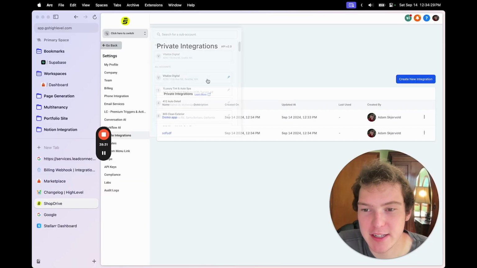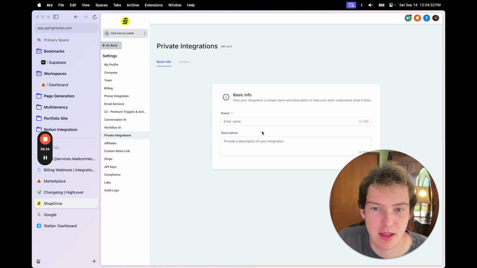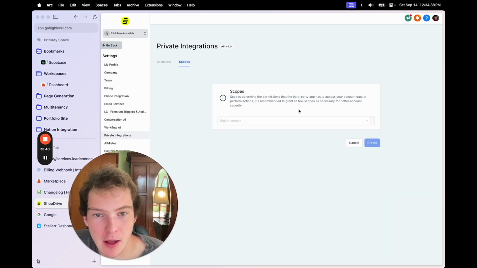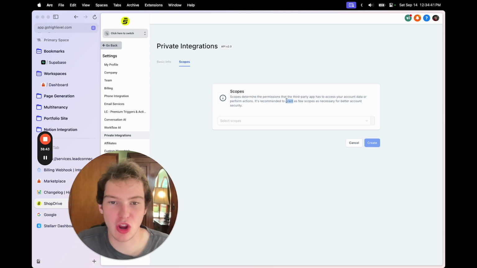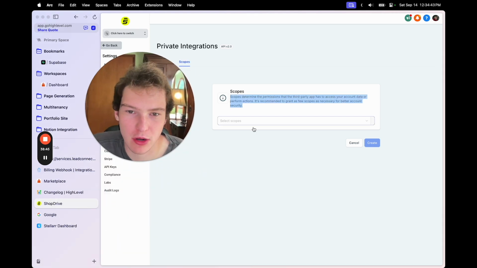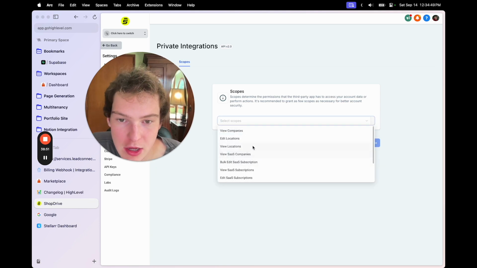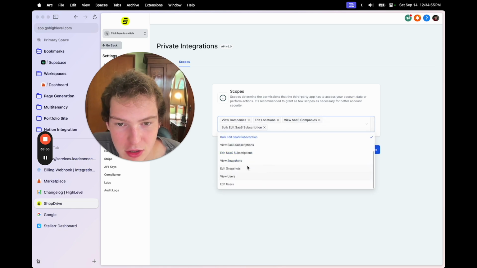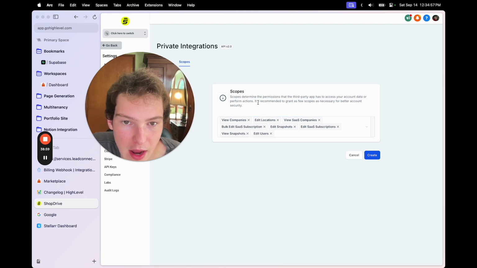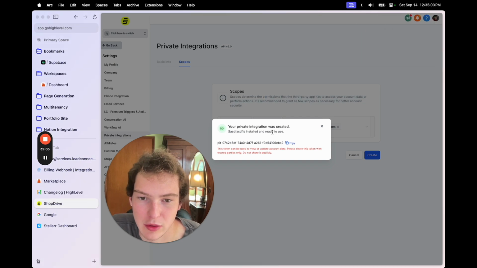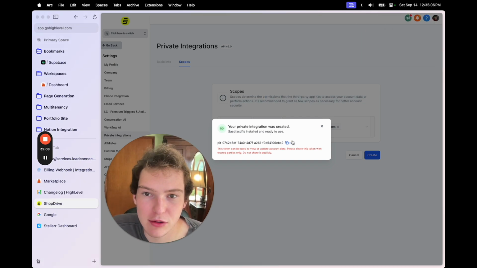If we come to our agency settings and private integrations, then we can create a new app. I'm just going to call it that. So, nice name. And then we can choose different scopes without having to do all the token refresh and all this other stuff that we were just talking about doing. So we don't have as many available scopes to us, but there's a few things. So we can just select some of these, and then we hit create, and it'll give us an access token. So this says it's API v2. So we should be able to do some of the things we were doing earlier.